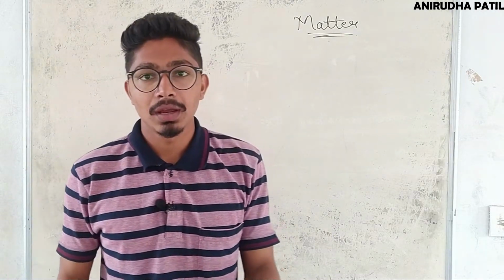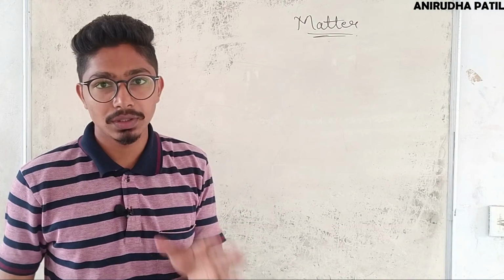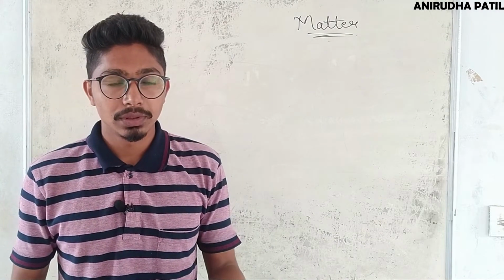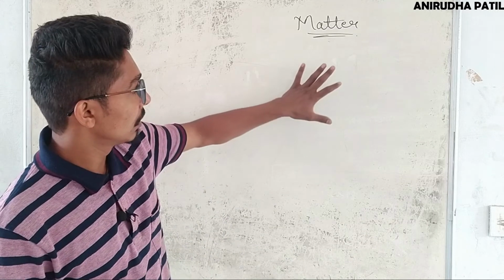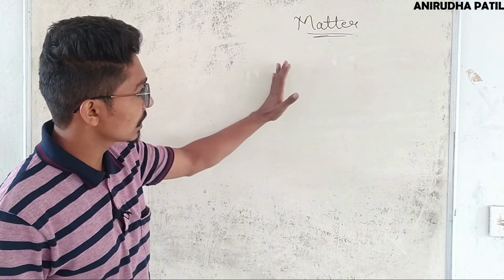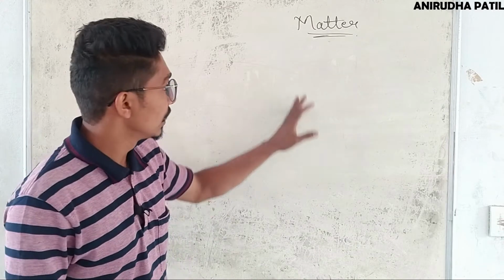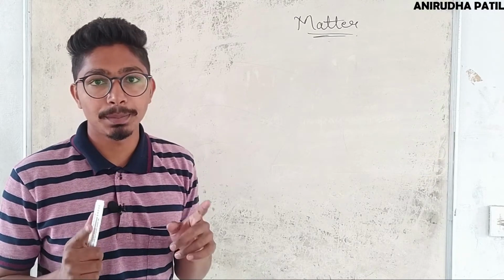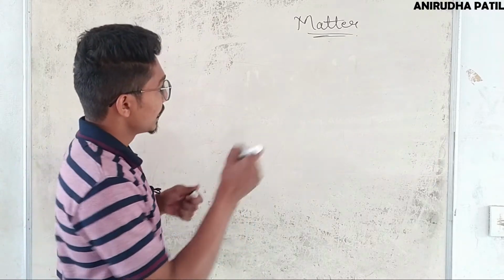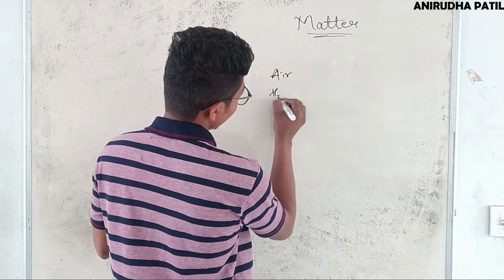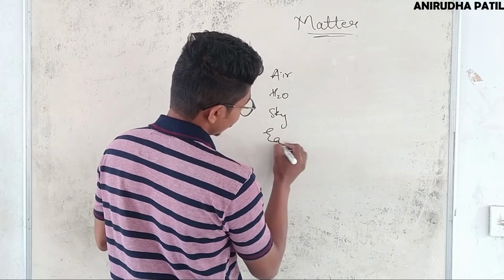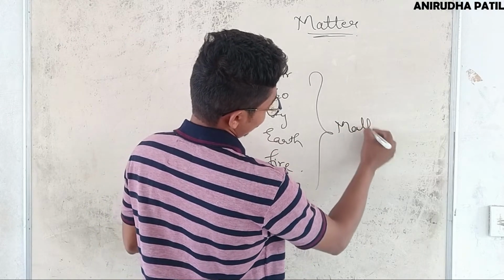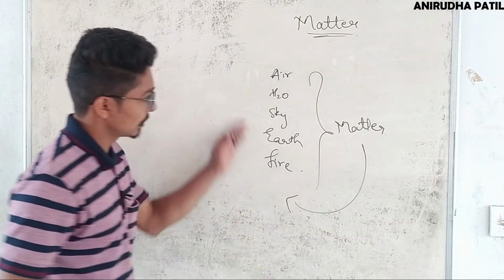So basically every substance present in this entire universe is made up of particles known as matter, and in this modern world the matter is divided based on its physical state and chemical composition. But earlier they used to believe that everything in this world is composed of one of the panchatatvas. So the panchatatvas were air, water, sky, earth and fire. So earlier they used to believe that matter is made up of any one of these panchatatvas.